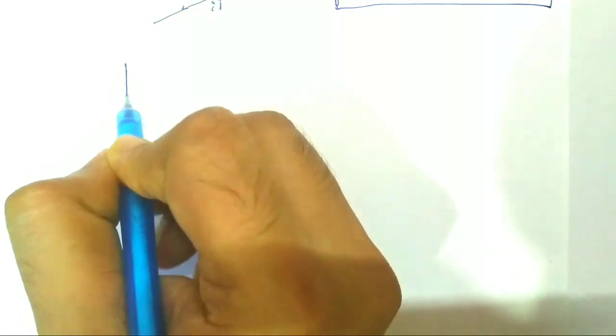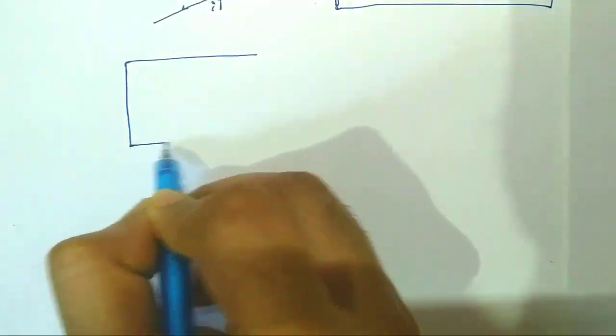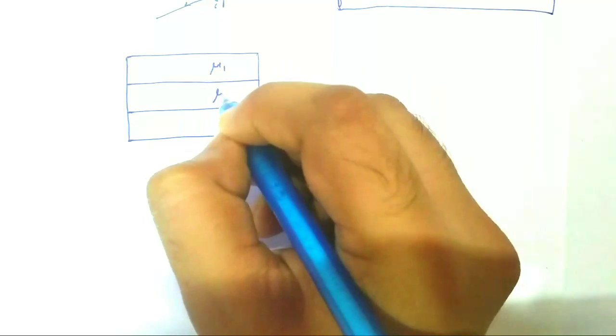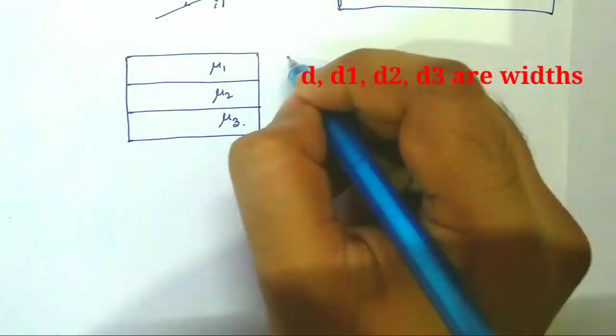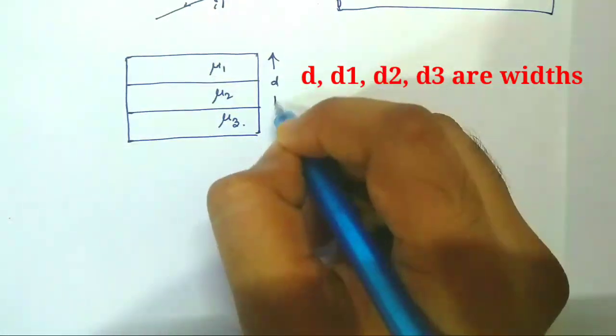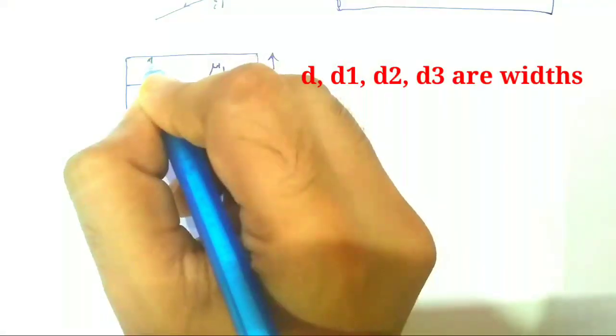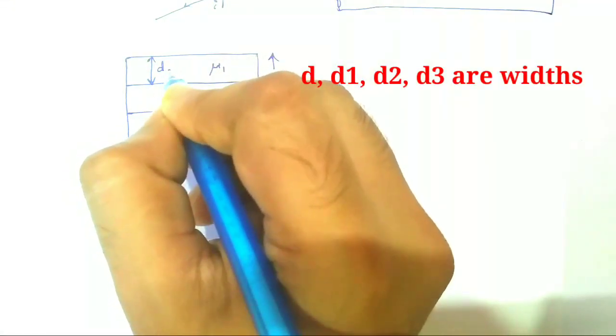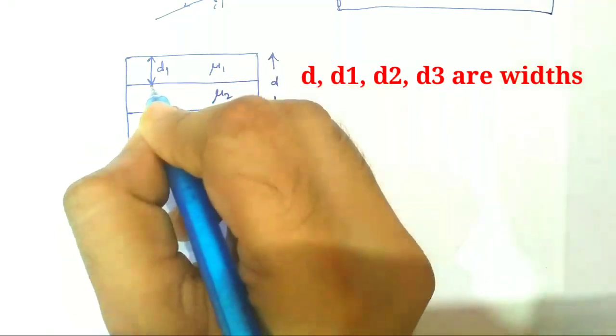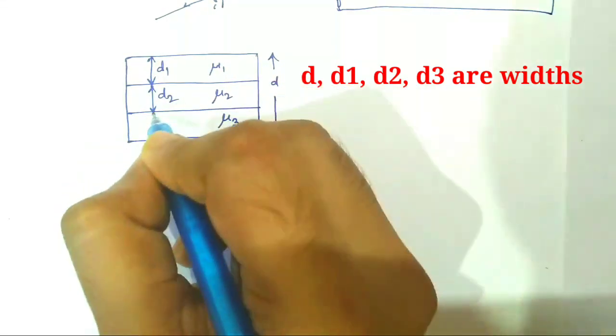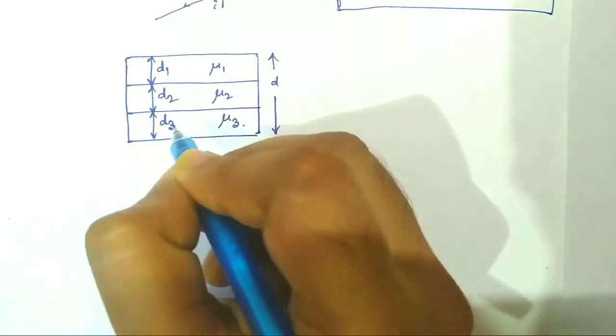Suppose this is another glass slab. The refractive indices of these three parts are mu1, mu2 and mu3 respectively. The total length of the slab is given by small d and the individual lengths of the parts are d1, d2 and d3.